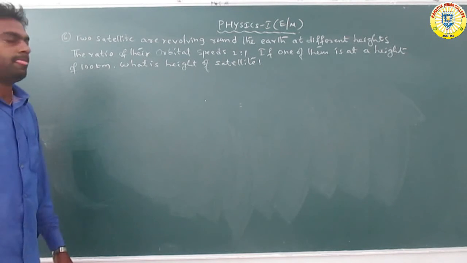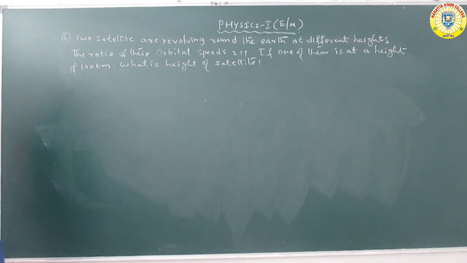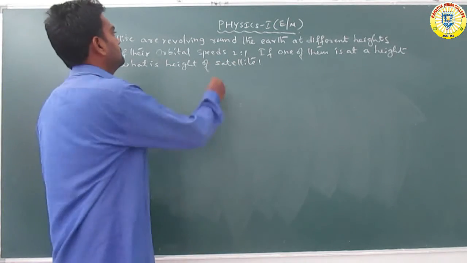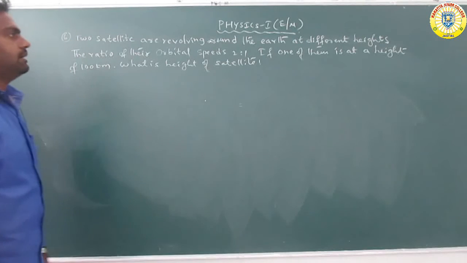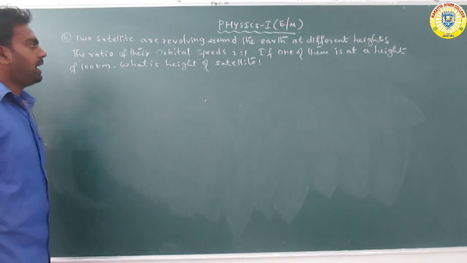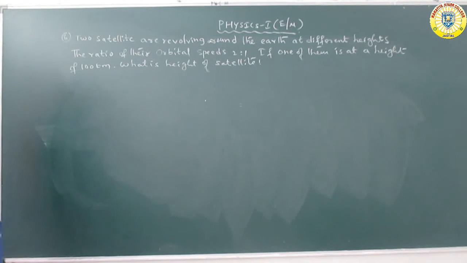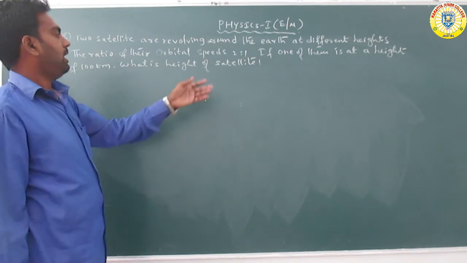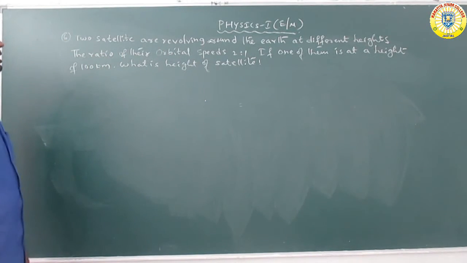Right, so listen here. Two satellites are revolving around the Earth at different heights. The ratio of the orbital speeds is 2:1. If one of them is at a height of 100 kilometers, what is the height of the other satellite? That is the given information, the ratio of the orbital speed.